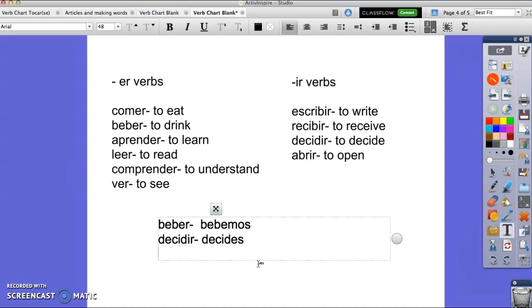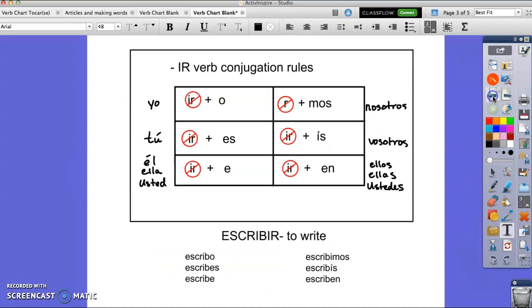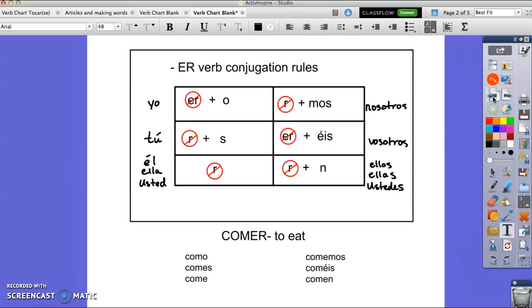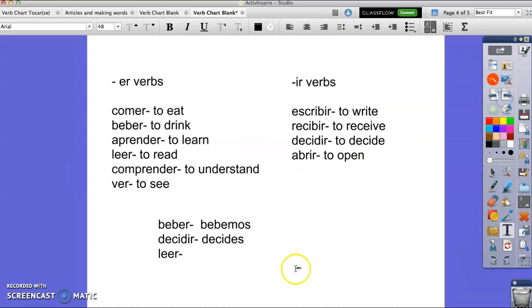Okay, let's do two more. Let's do the verb leer, because this one always kind of throws people off. So leer is the verb to read. So I want to put leer in the ellos, ellas, ustedes form. I want to say like they read. Okay, so it's an ER verb, so I got to go back to my ER rules. And I want to do it in the ellos, ellas, ustedes form. I want to say they read. So what's the rule? Got it in your head? Okay, all right, what's it going to be if you want to say they read? Leen, good.